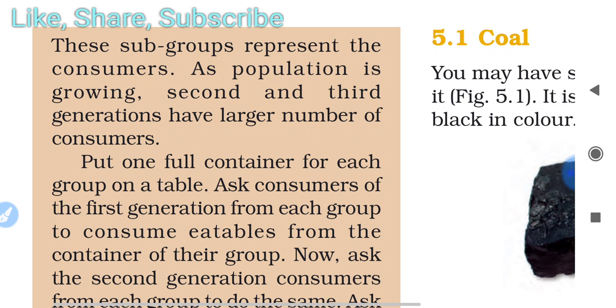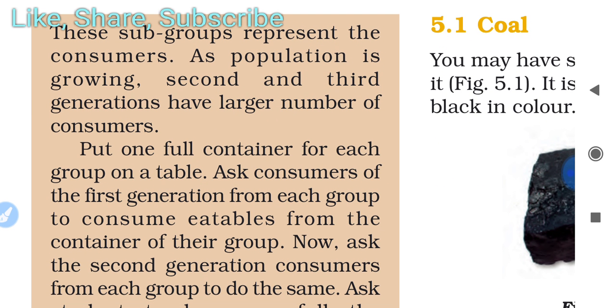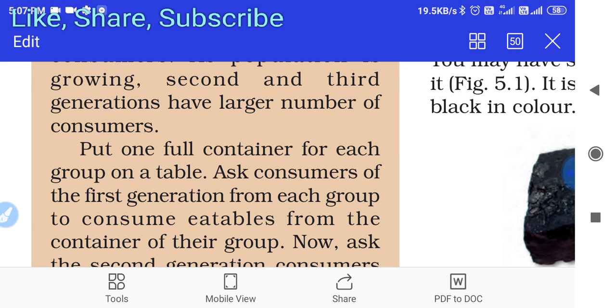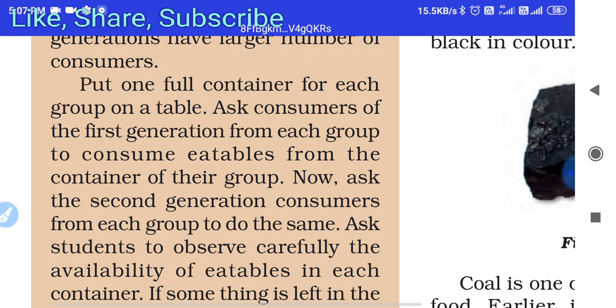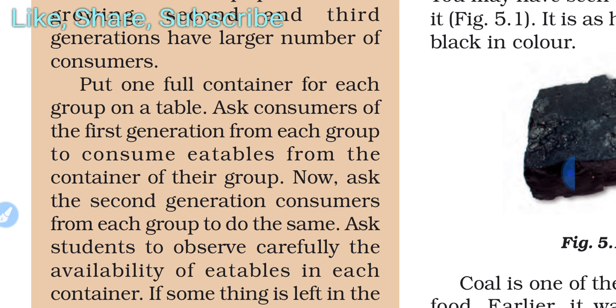These subgroups represent the consumers. As population is growing, the second and third generations have a larger number of consumers. If you do this activity, you can easily understand. Put one full container for each group on a table. Ask consumers of the first generation from each group to consume eatables from the container of their group.